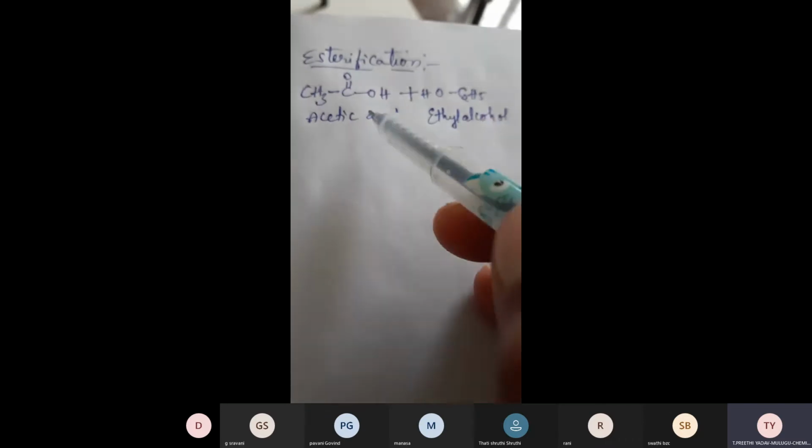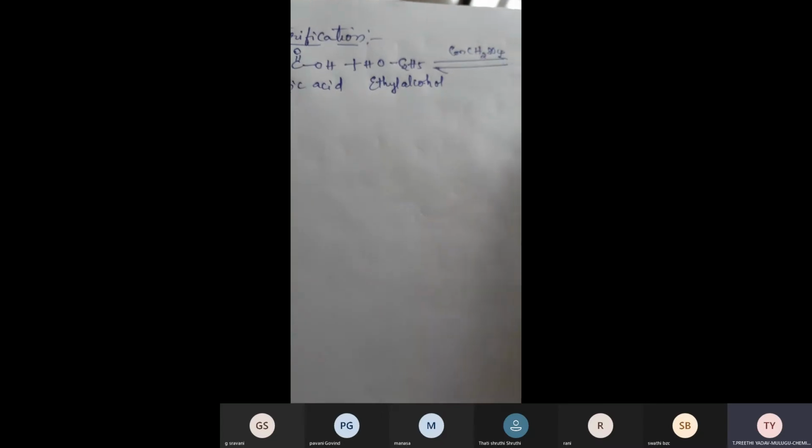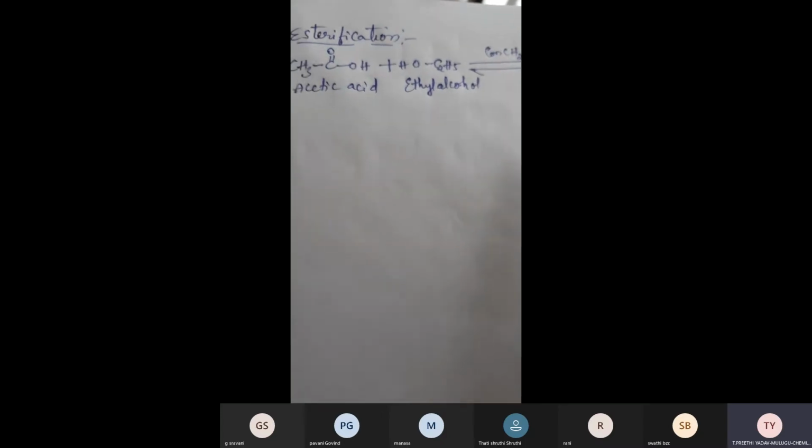C2H5OH. Now this carboxylic acid reacts with alcohol in the presence of acid. In the presence of acid means you have to take concentrated H2SO4. Here I am taking concentrated sulfuric acid. And remember girls, this reaction is a reversible reaction. Reversible reaction means the reaction takes place in both the forward direction as well as the backward direction. So when carboxylic acid reacts with alcohol in the presence of concentrated H2SO4, there will be formation of esters.